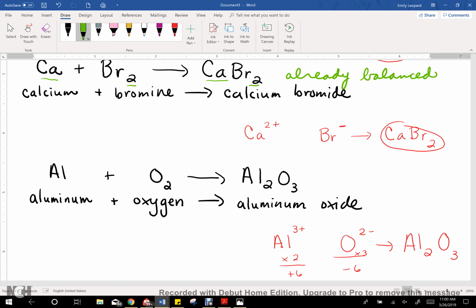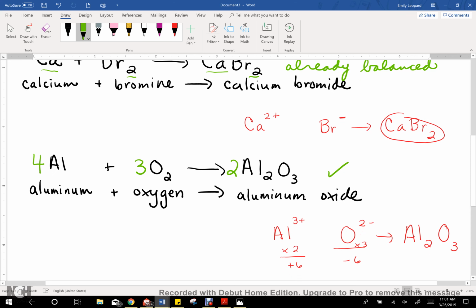So I've got 2 aluminums on the right, so I need 2 on the left, and now I've got 3 oxygens on the right and only 2 on the left. So it looks like, again, I'm going to have to try to go for 6, which is the lowest number they both have in common. So if I add a 2 here, I've got 6 oxygens on the right, and if I add a 3 on the left, I've now got 6 on the left. But because I added the 2 on the right, it kind of changes my aluminum to 4. So now I have to go back and add a 4 to make sure everything is balanced. Okay, and so now I'm good to go.